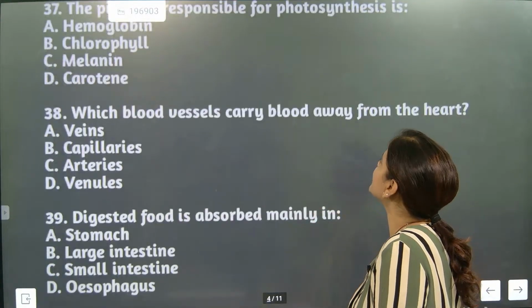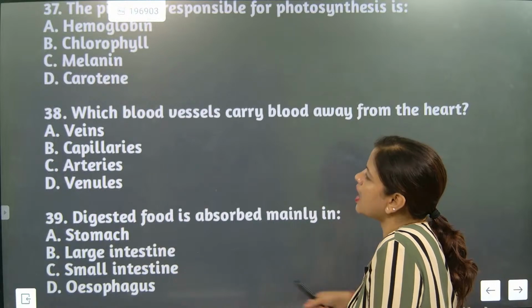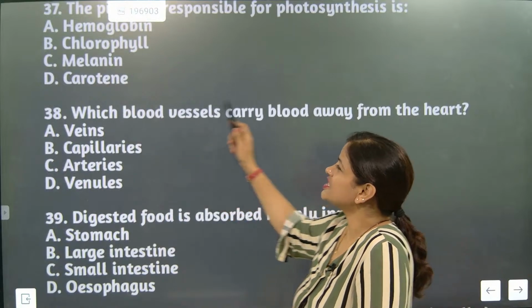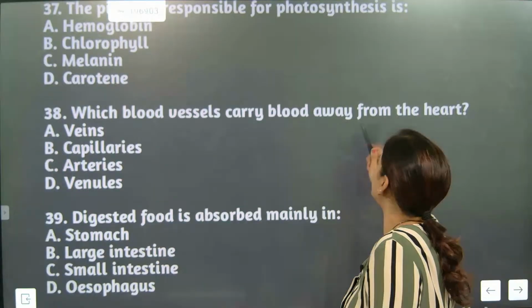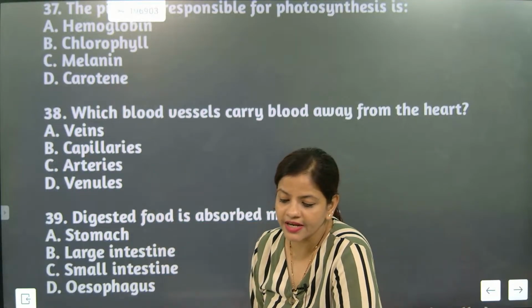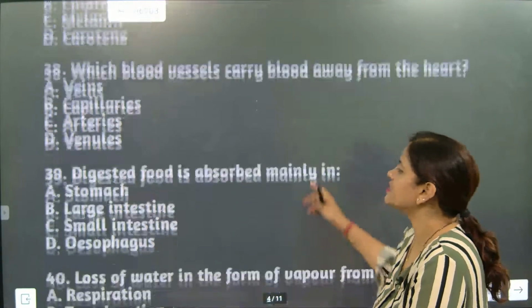Now, which blood vessel carries blood away from the heart? Arteries. Which blood vessel carries blood away from the heart? The correct answer is arteries.